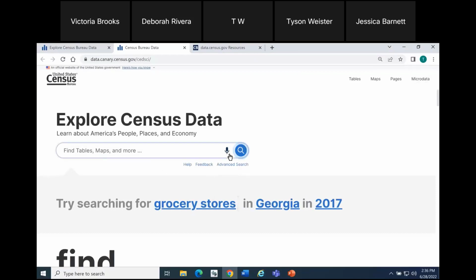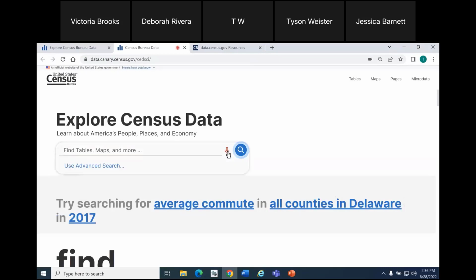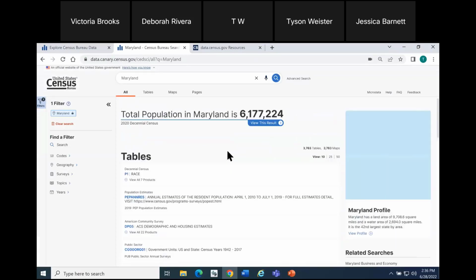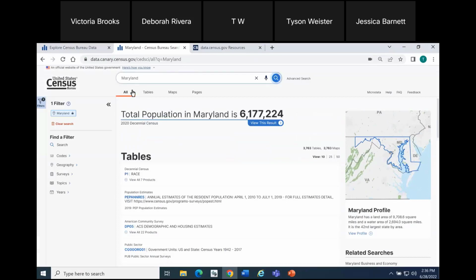And one other piece that you may notice is a microphone in the single search bar. So I'm actually going to demonstrate this functionality very briefly. It's speech-to-text functionality, so as soon as you click the microphone, you can speak. And I'm going to run a search for income in Maryland. So I'll click it, income, Maryland. Just pause when you're done speaking. And I think I started speaking too soon. It only picked up Maryland. It's worked well every other time. So not going to run through it again.